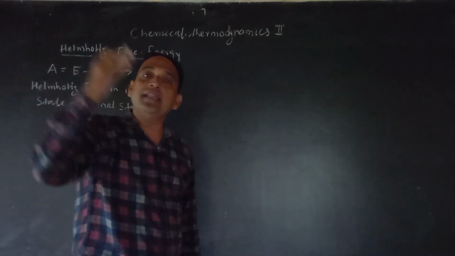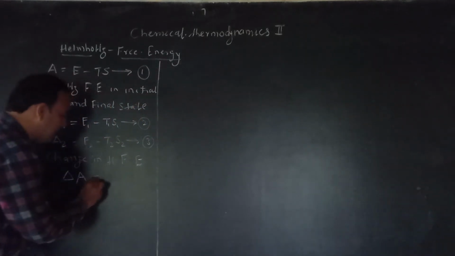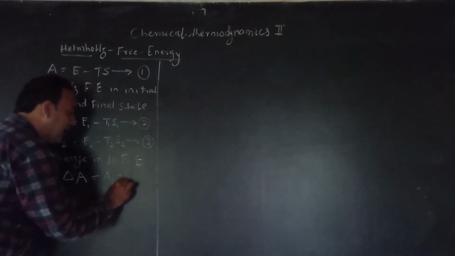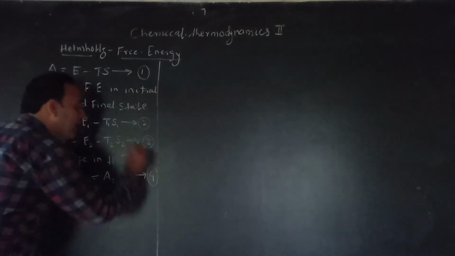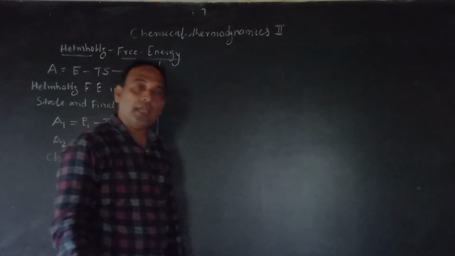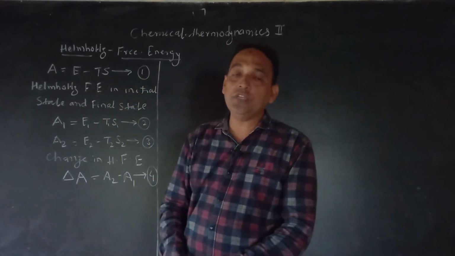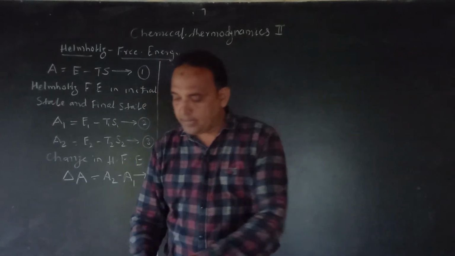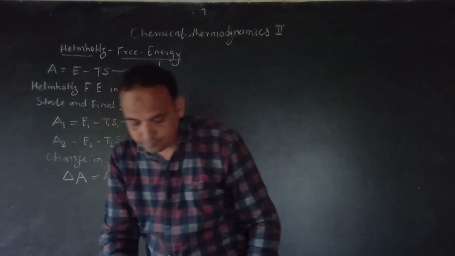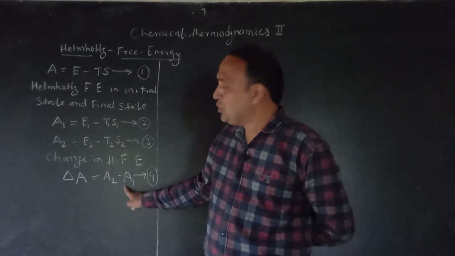Final state minus initial state, you know very well. Here the final state is A2 minus initial state A1, and suppose this is my equation number 4. Okay. So how to find out the change in Helmholtz free energy? A2 minus A1, this is my change in Helmholtz free energy.